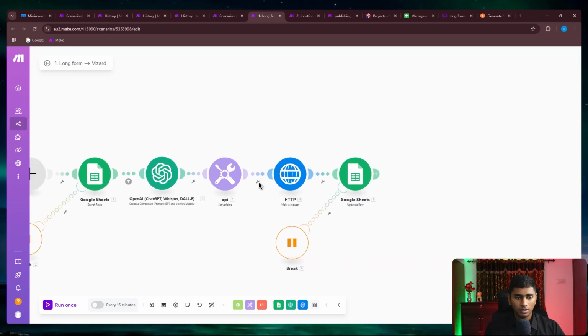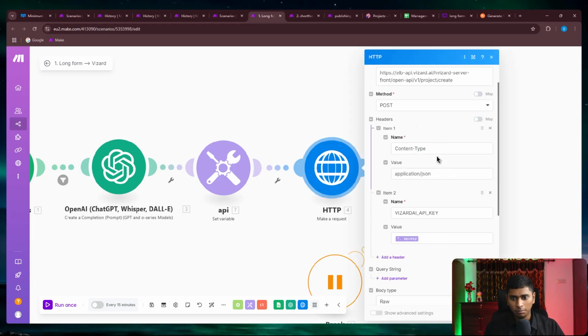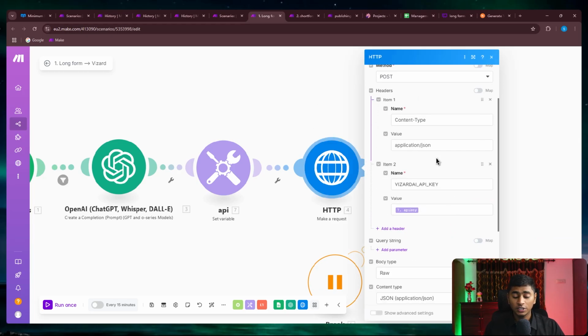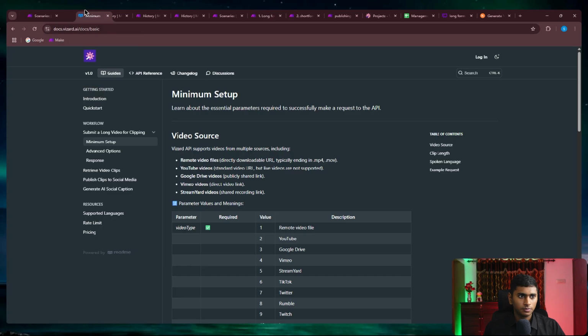And after that, this one is the API key of Vizard, so nothing much to explain about that. Then we've got the HTTP request that we make to Vizard to make it start processing the video into short form. So let me go to the Vizard documentation right here.